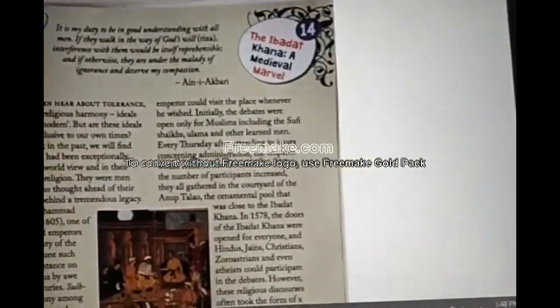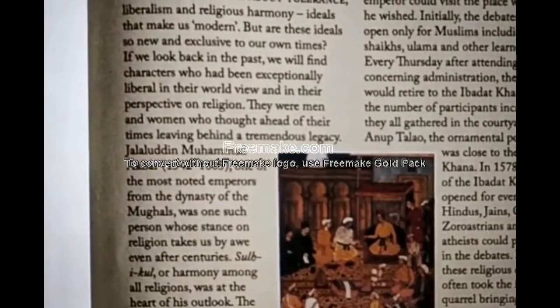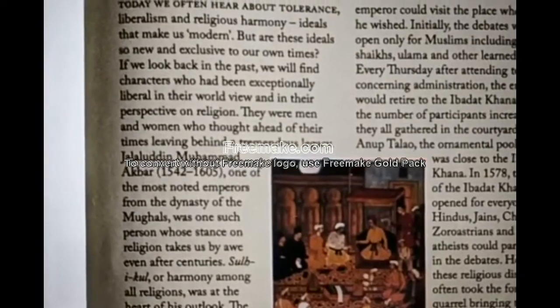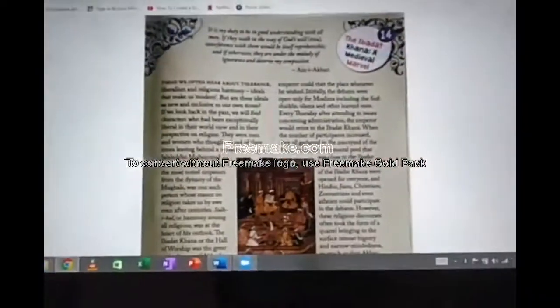Who plays the main role here? Jalaluddin Muhammad Akbar. He was born in 1542 and he died in 1605. Okay, students, that's all for this unit.